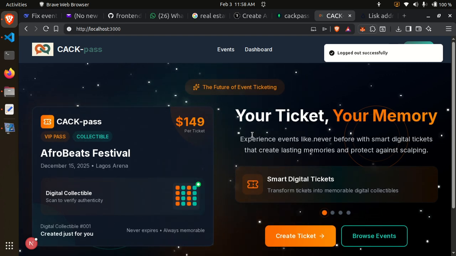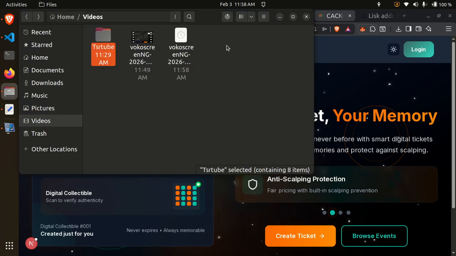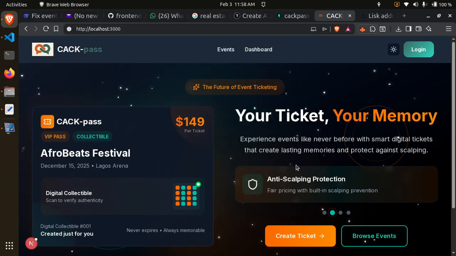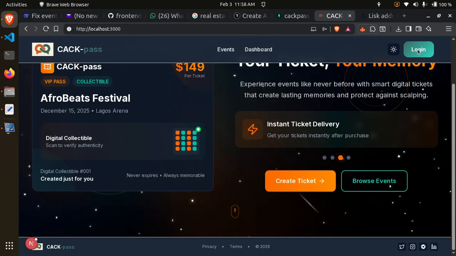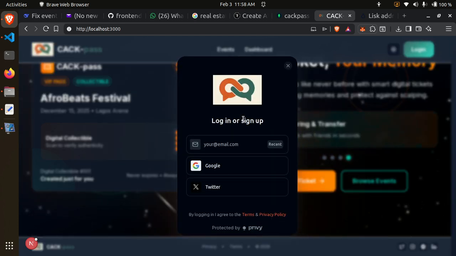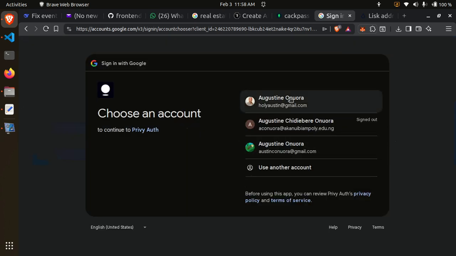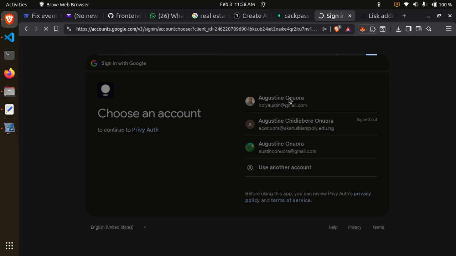All right, now I've logged out. Let me log in again. Now I'm not going to use my email. Let me use my Google account. This Google account has funds in it.